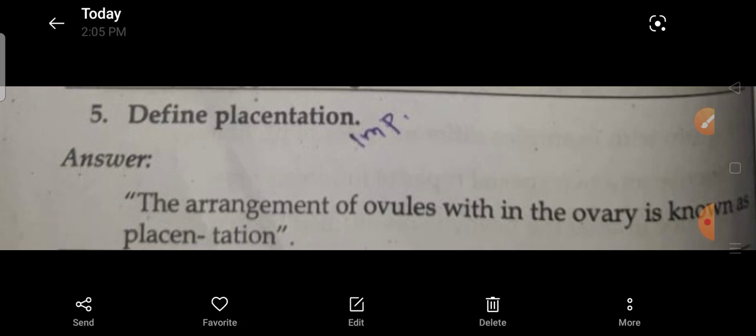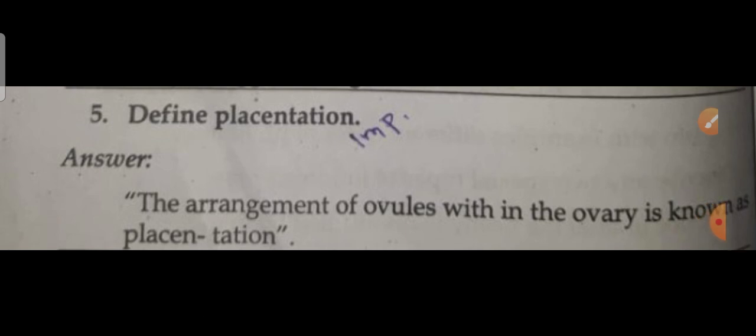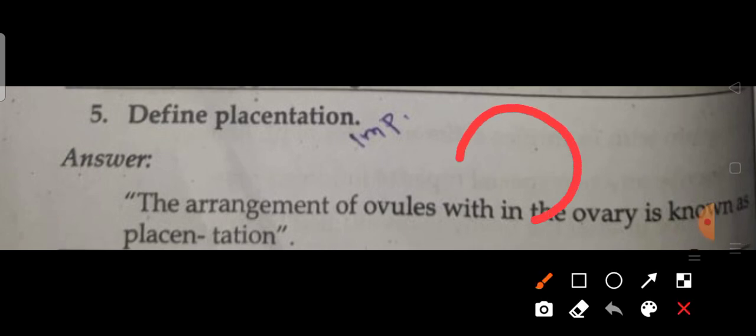Okay, next question is define placentation. This is the second question. The arrangement of the ovules within the ovary is known as placentation. Arrangement is nothing but the seating arrangement, how we arrange systematically. In the same way, placentation is nothing but the arrangement of the ovules within the ovary. Here the ovules will be like this. This is known as placentation. Just imagine, these are the ovules, arranged within the ovary, it's known as placentation.